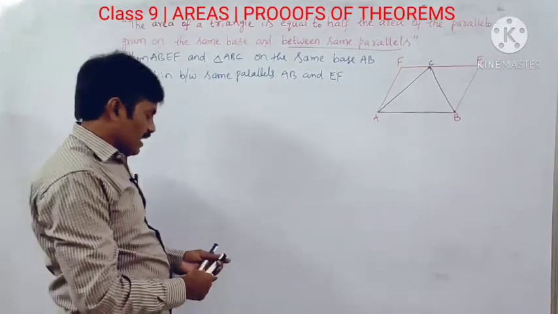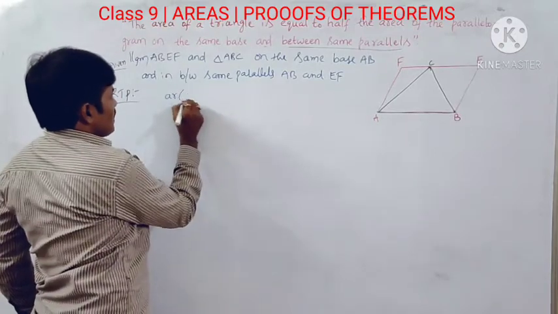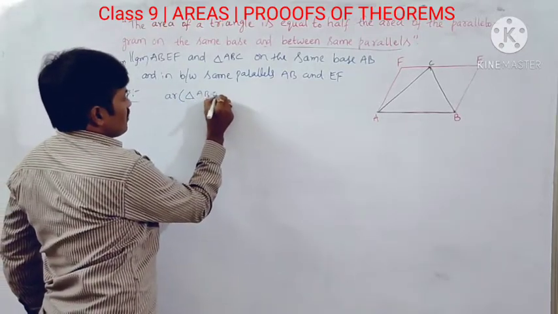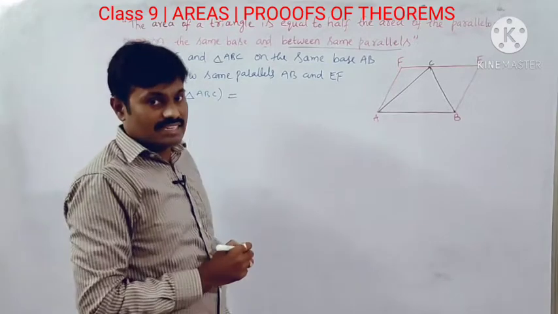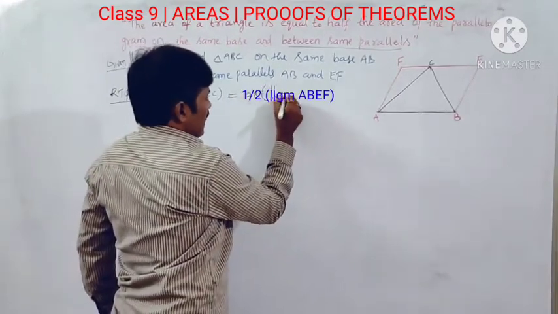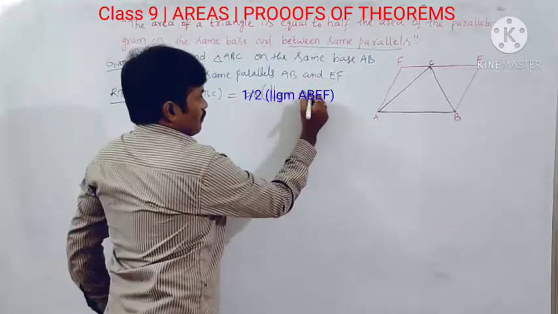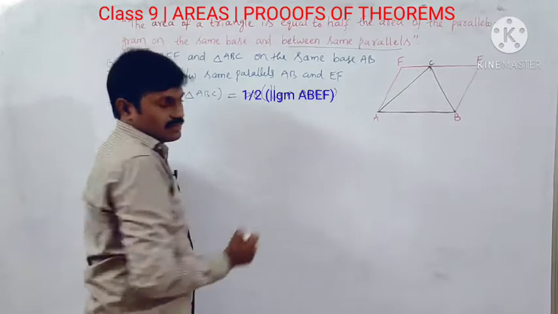We can denote symbolically like this: area of triangle ABC is equal to half of the area of parallelogram ABEF. You have to prove it.